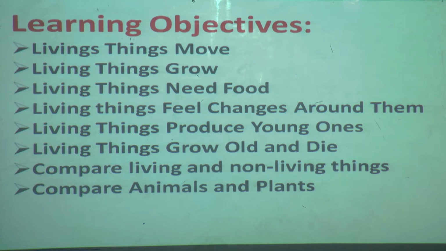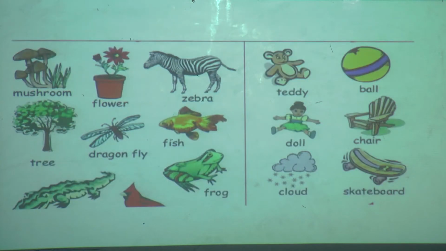In this chapter we are going to learn living things move, living things grow, living things need food, living things feel changes around them, living things produce young ones, living things grow old and die, and compare living and non-living things and compare animals and plants. These all we are going to learn today through this chapter. Okay.